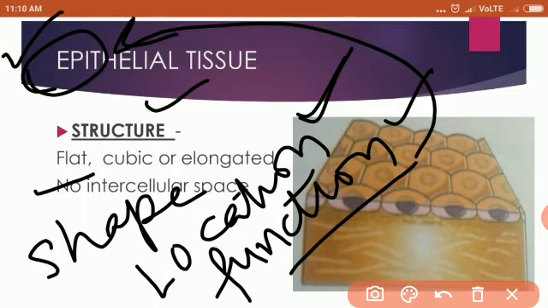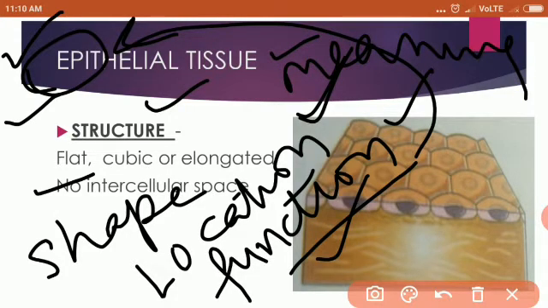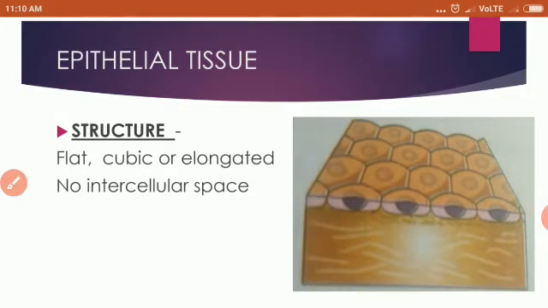So learning of function is easy when you know their name and if you know the meaning of their name, because most of the names of the tissues, or we can say almost all the names of the tissues, are depending upon their functions. What functions they perform, depending upon them, their name is given. Okay, so if you remember the name and if you remember the meaning of the name, then you can remember their function. Now if you know what function they are performing and you think about it properly, you can know where they are located. Okay, so it will become easy for you to learn about tissues. Otherwise you will feel difficulty in learning them, but never feel difficulty. If you have any difficulty, feel free to ask me.